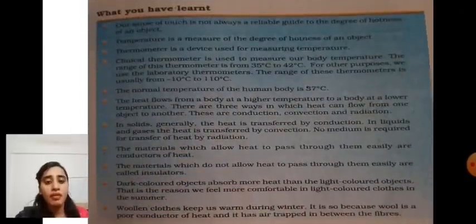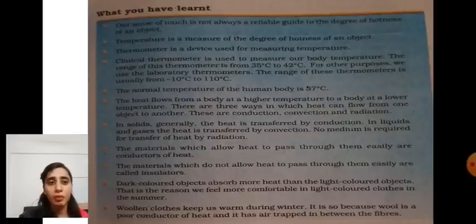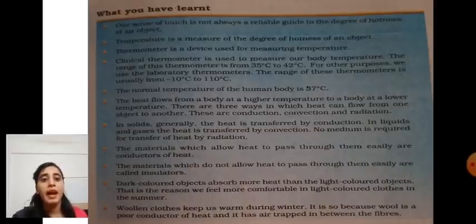Now, what we have learned in this chapter, our sense of touch. In starting, we discussed hot and cold, and after that, the thermometer, temperature, and the clinical thermometer. The normal temperature of the human body is 37 degrees Celsius, and heat flows from the body at higher temperature to the body at lower temperature. After that we discussed three ways through which heat can flow: by conduction, convection, and radiation.